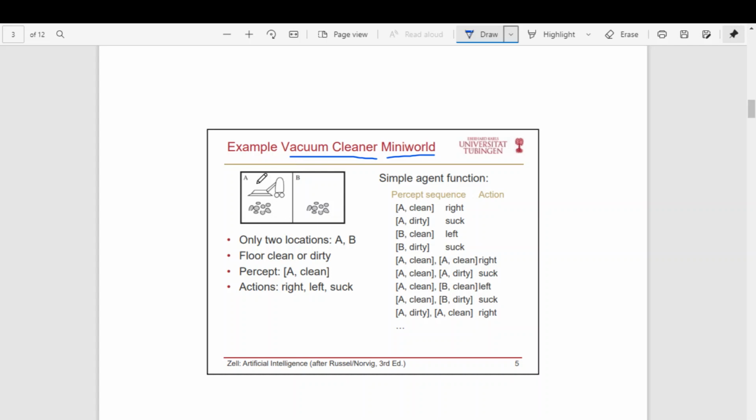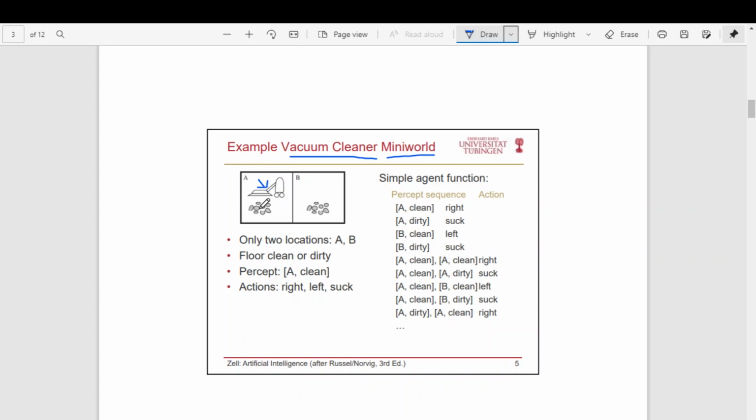Let us say there are two rooms, or not even rooms, you can say there are two locations. A is one location and B is another location. This is the agent, and this agent is a vacuum cleaner agent. What should it do? It should ensure that these two rooms are always clean. That is its objective.